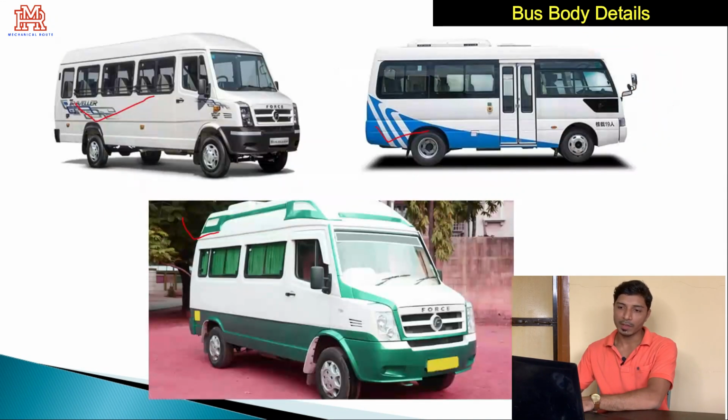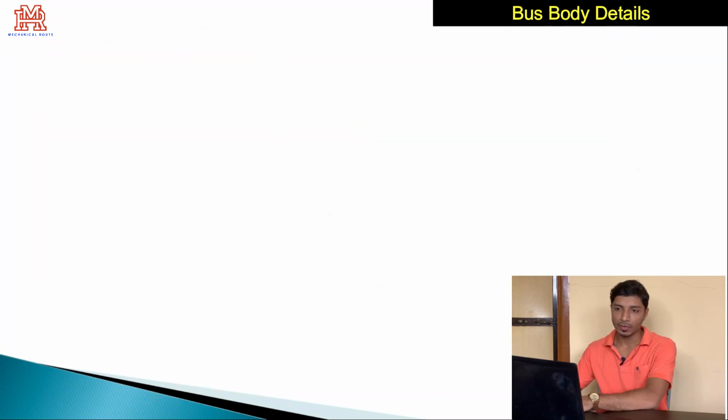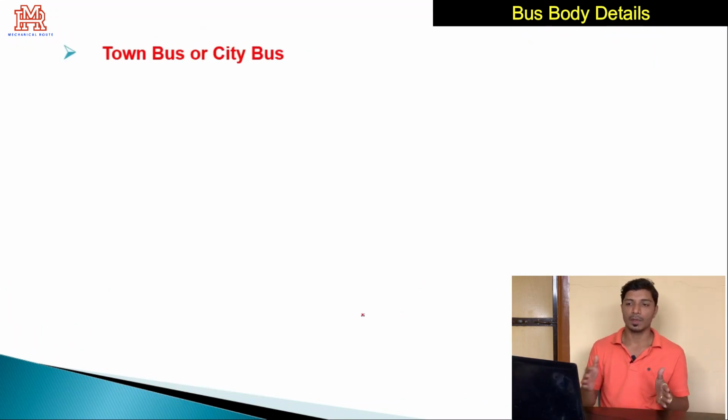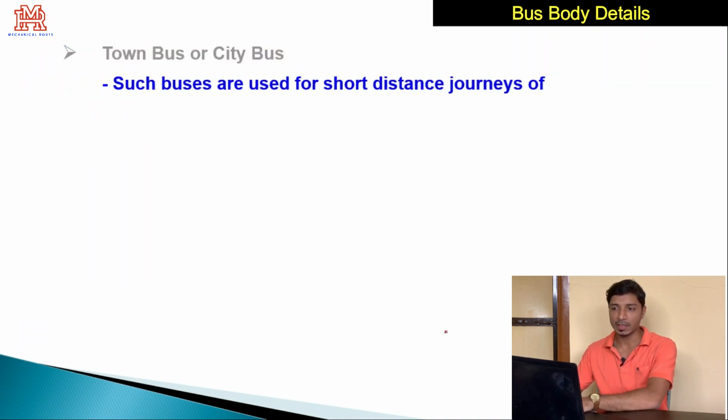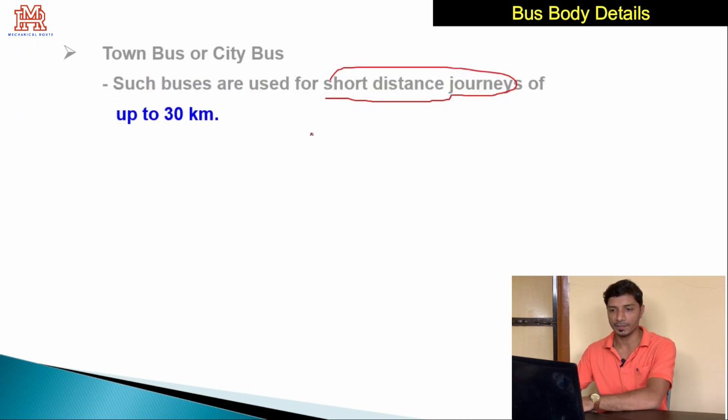And these are a few examples. You can see this bus, these are the minibuses manufactured by Force Motors. This is a tempo traveler that we might have heard about. So now we'll move towards the second type, town bus or city bus. The bus which is running in a town or in a city can be called a town bus or city bus. Such buses are used for short distance journeys up to 30 kilometers.